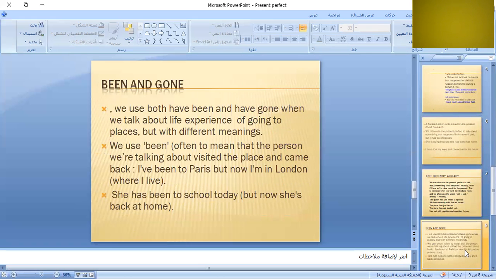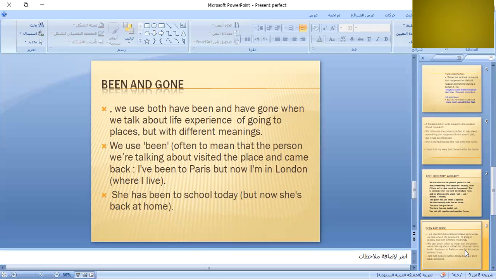Look at been and gone. We use both of them to refer to visiting a certain country or a certain place, but with some difference in meaning.